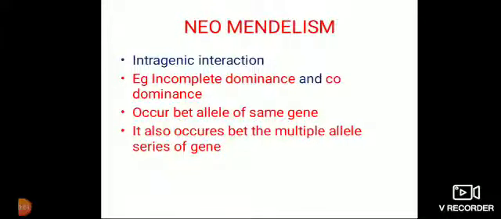We are learning the lesson inheritance and variation. We get mango trees from mango trees, we get cats from cats, so that is heredity. And all dogs are not similar, all cats are not similar, that is variation.